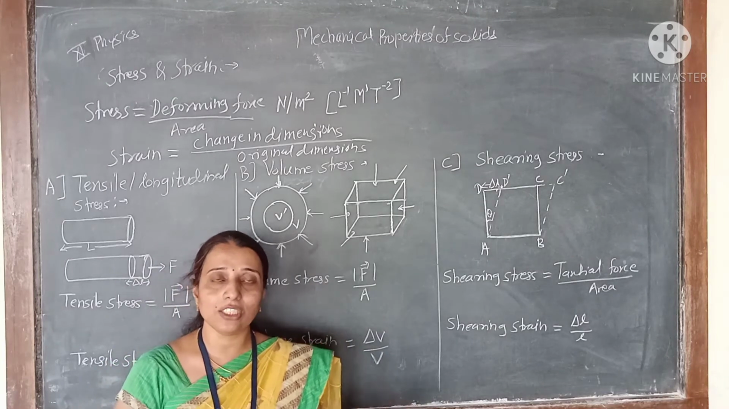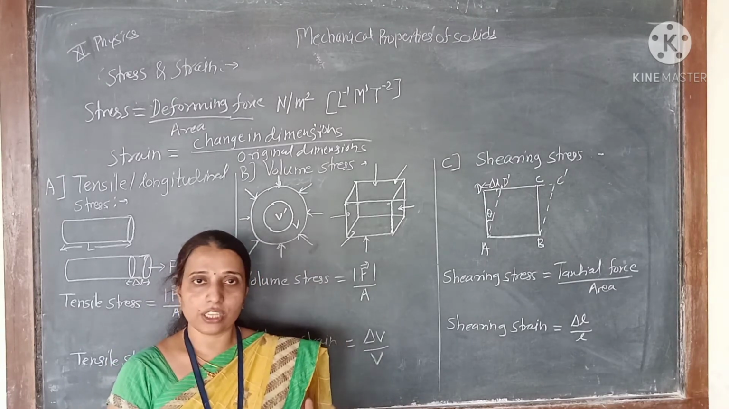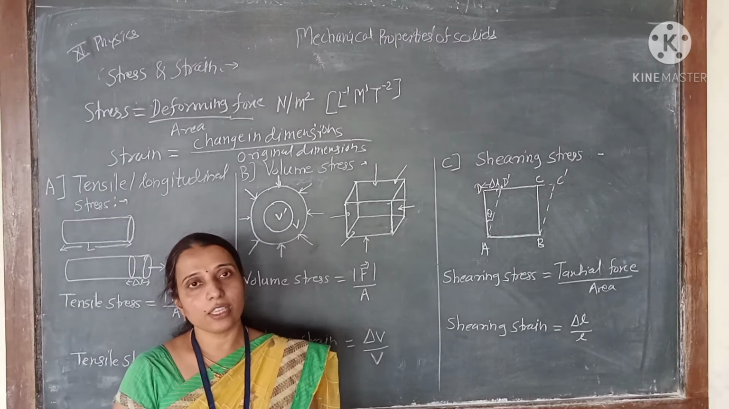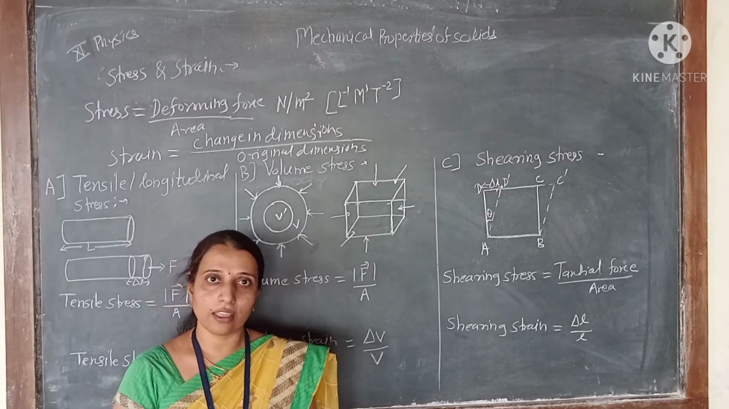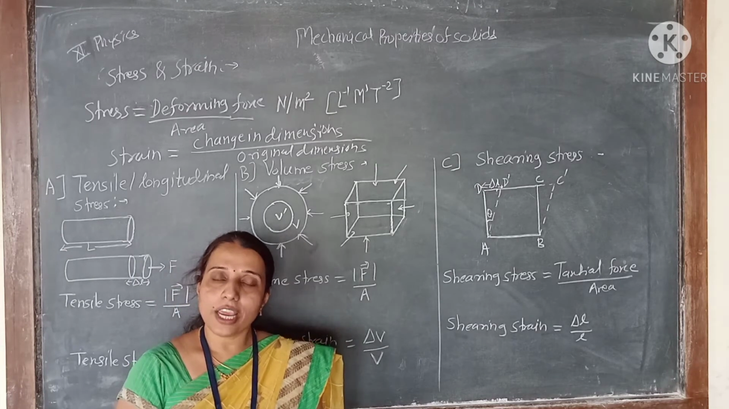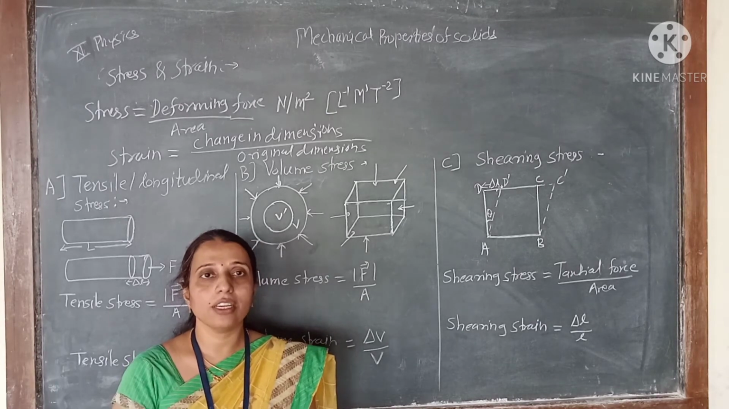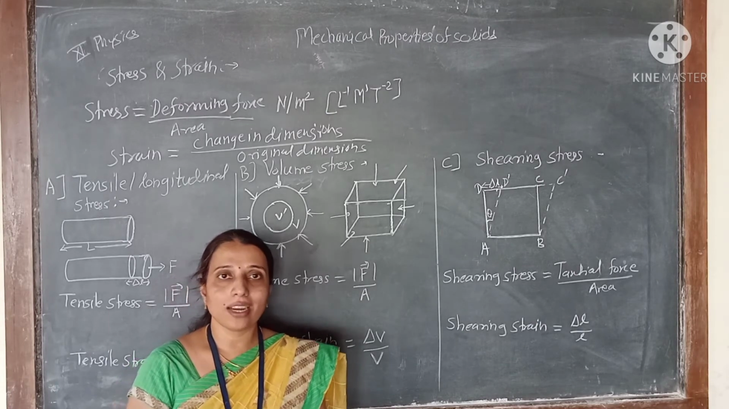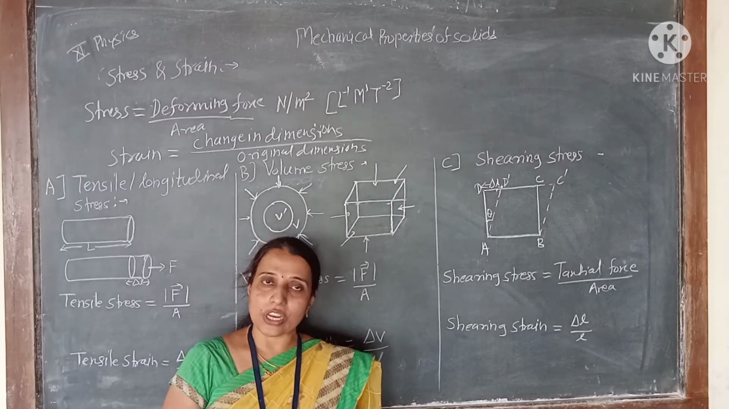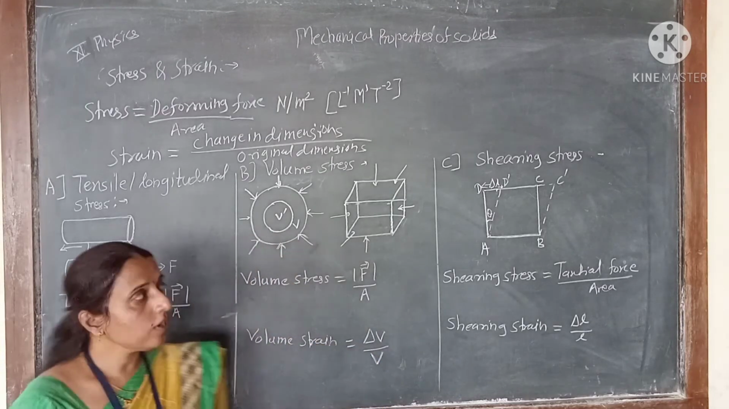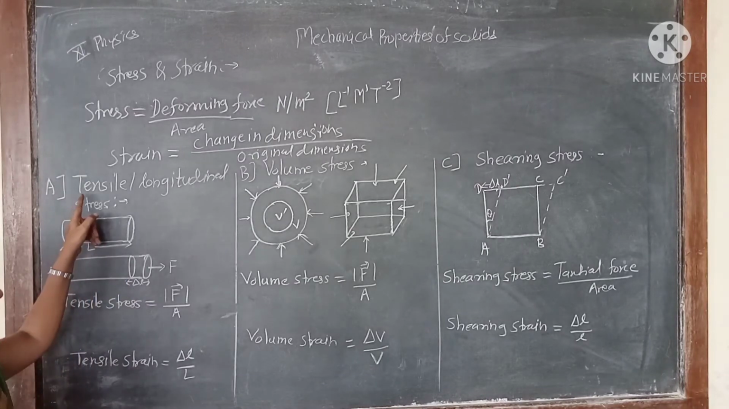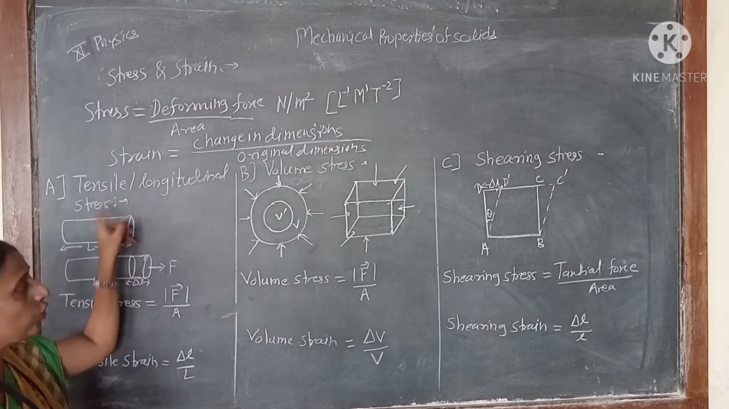मग ते झालेले change in the dimension, either it is in the form of a length, or in the form of the volume, or in the form of a shape. So that change upon its original dimension is called a strain. So there are three types of stress and strain. See the first, that is called a tensile or longitudinal stress.